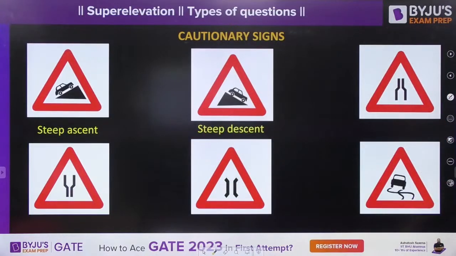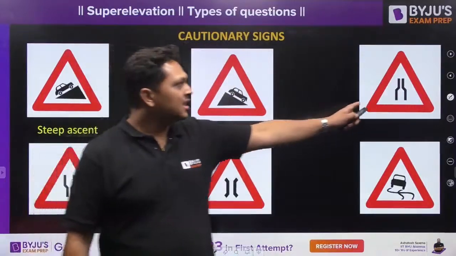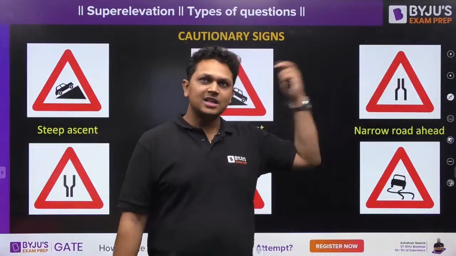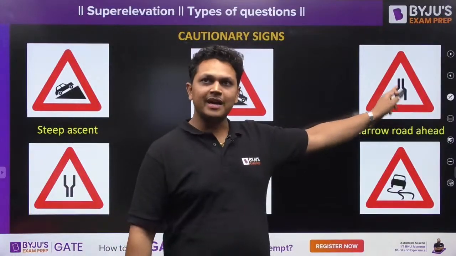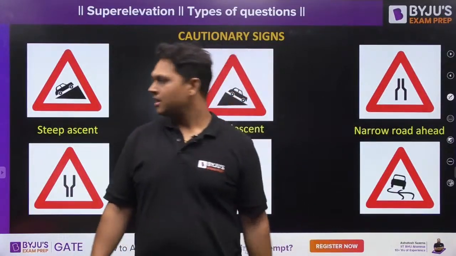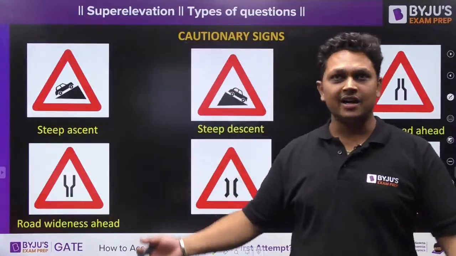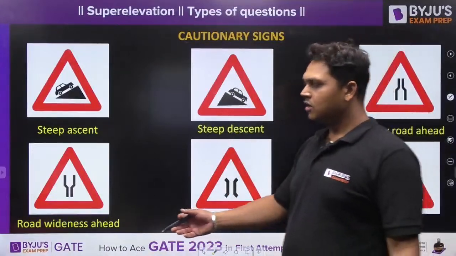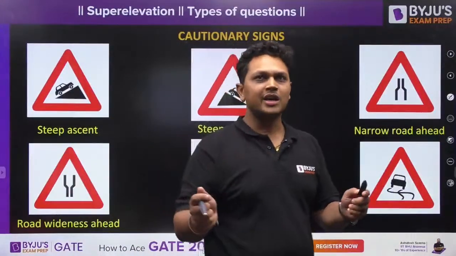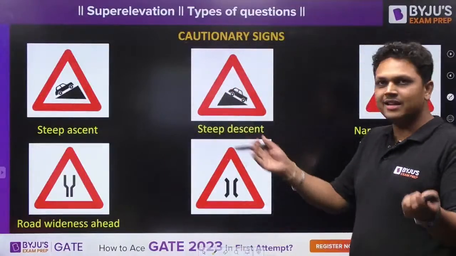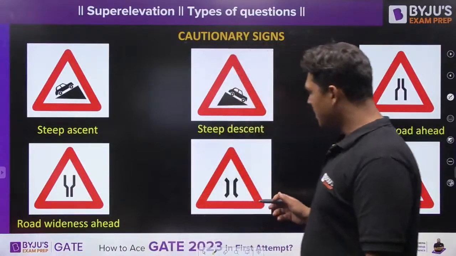What is this? You must all know. This is narrow road ahead. This sign will be provided so that you can slow down your speed and enter the narrow path. What is this? Wide road ahead. The road widens ahead. So if you are traveling, you will be provided this signpost and you can adjust your position as per the road widening.